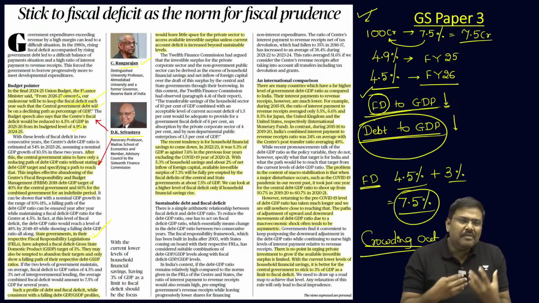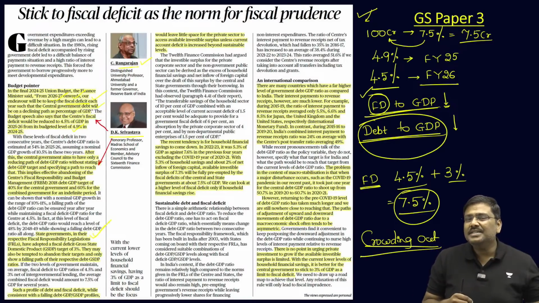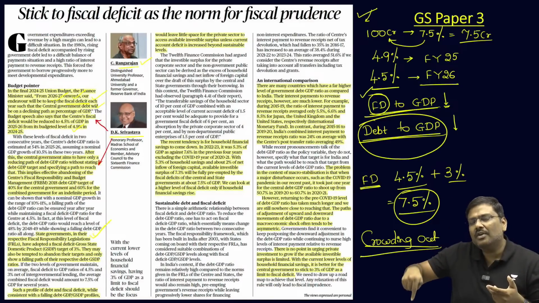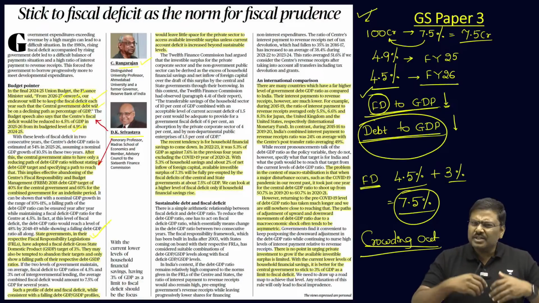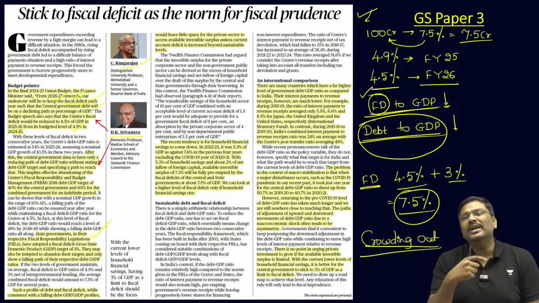If I am a private sector company and I want to borrow money, compared to the earlier situation, interest rates in the market have now increased because of the higher fiscal deficit of the government of India. So there is already a criticism that government borrowings are leading to crowding out in the market.